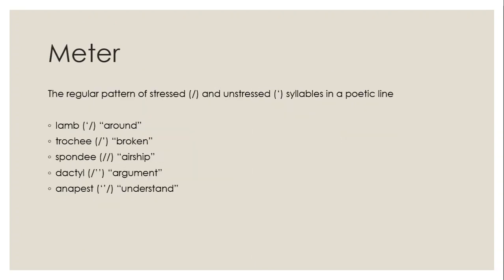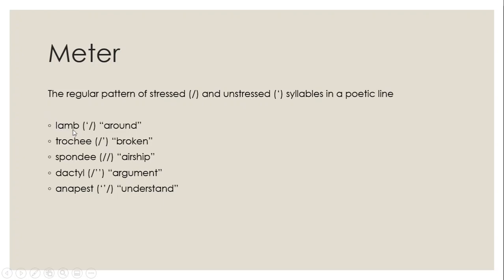Okay, now we have different elements of poetry. The first one I want to talk about is meter. This is a pattern of stressed and unstressed syllables. So what this means right here, the symbol means stress. Those are the ones that have the emphasis on them. Unstressed are just the ones that you go low on. So you'll see it when we talk about it in a second.